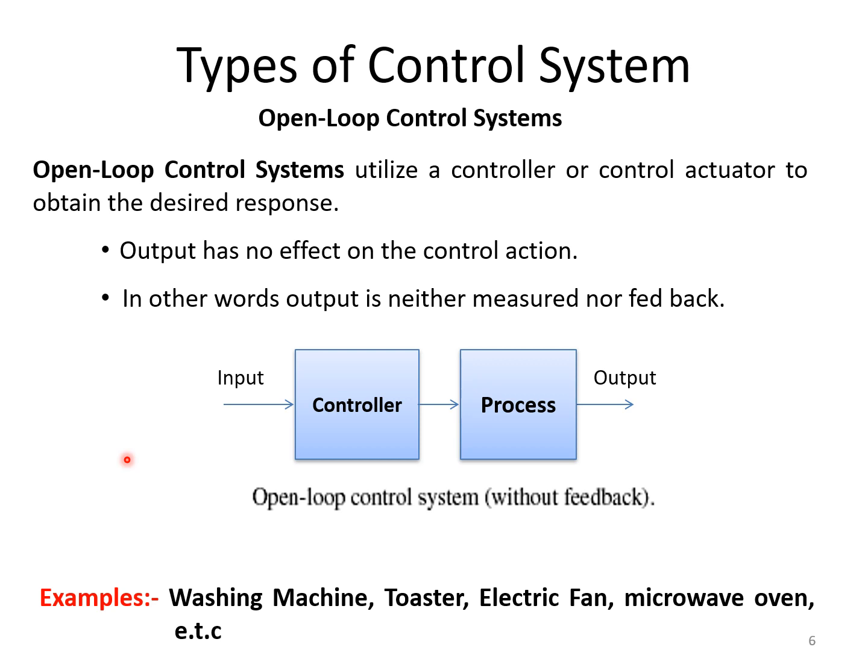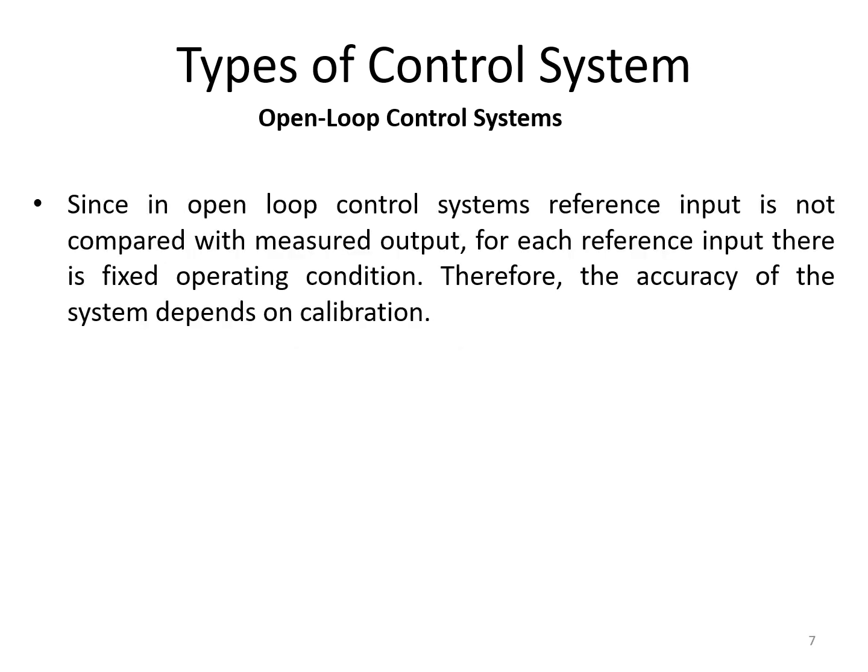Similarly toaster, once we put the bread inside, setting the temperature, that is done, you will get the toasted bread as an output here. Again here there is no feedback. And electric fan also, once the speed is set, you cannot change it. Based on the temperature, we cannot adjust the speed of an electric fan, and so on. So like this, we have a number of examples for open loop control system which we can quote.